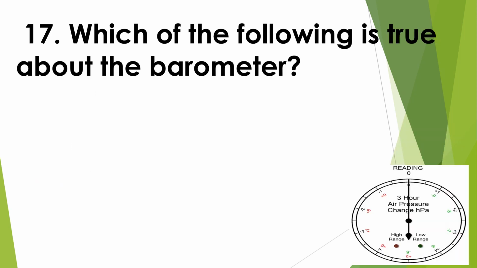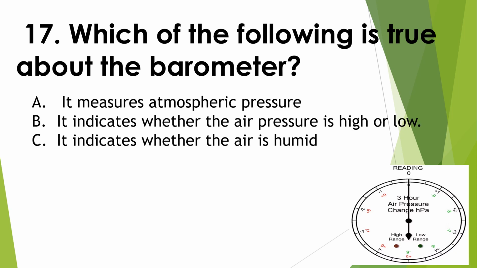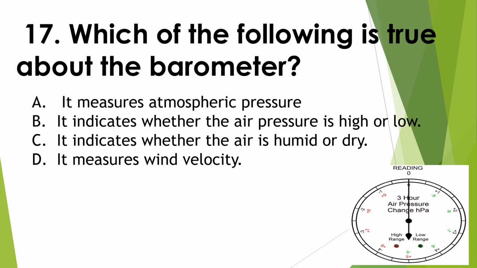Next, which of the following is true about the barometer? A. It measures atmospheric pressure. B. It indicates whether the air pressure is high or low. C. It indicates whether the air is humid or dry. D. It measures wind velocity. So the correct answer is letter A.